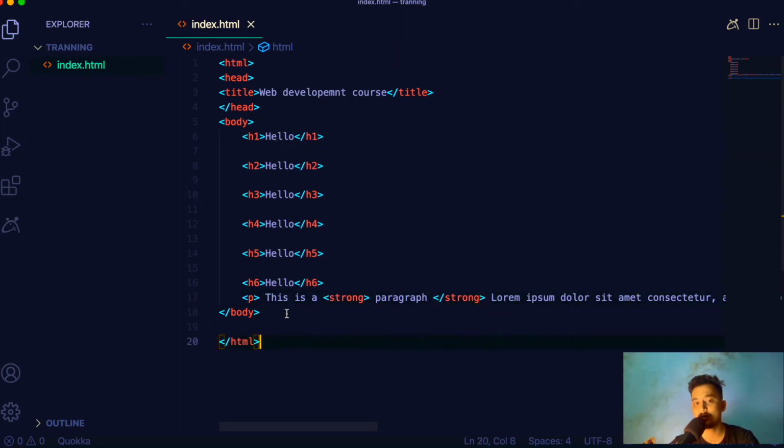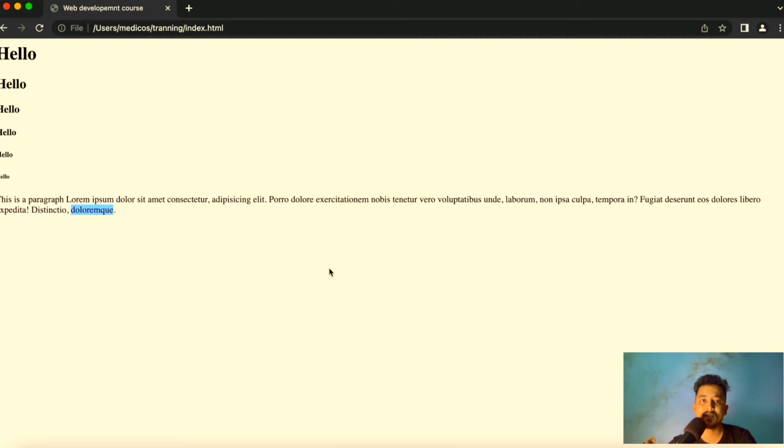You can see here my paragraph tag has a strong tag inside it, which means it is a nested element. I'm going to refresh this, and as you can see, this paragraph gets bold, which means the strong tag is used to highlight text inside a text, right? If we want to prioritize or highlight anything, then we can use a strong tag inside it.